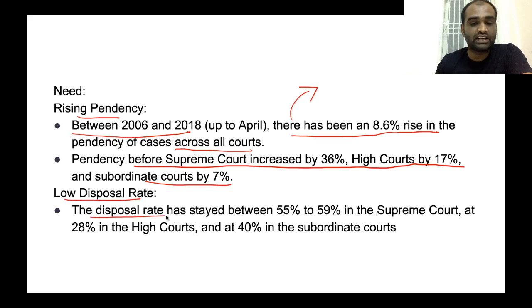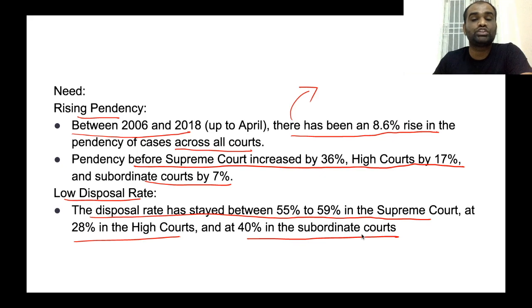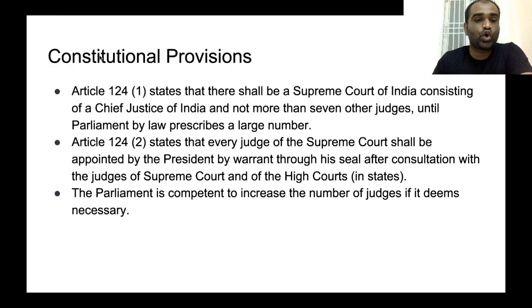And low disposal rate. The disposal rate has stayed between 55 percent to 59 percent in the Supreme Court, at 28 percent in High Courts, and at 40 percent in subordinate courts. Because of this low disposal rate, we require an increase in the strength of the Supreme Court. Okay? Now, what are the constitutional provisions with respect to increasing the number of judges in the Supreme Court?